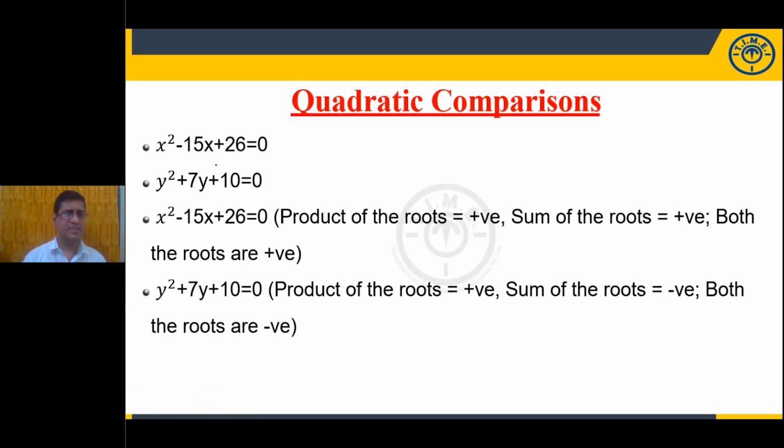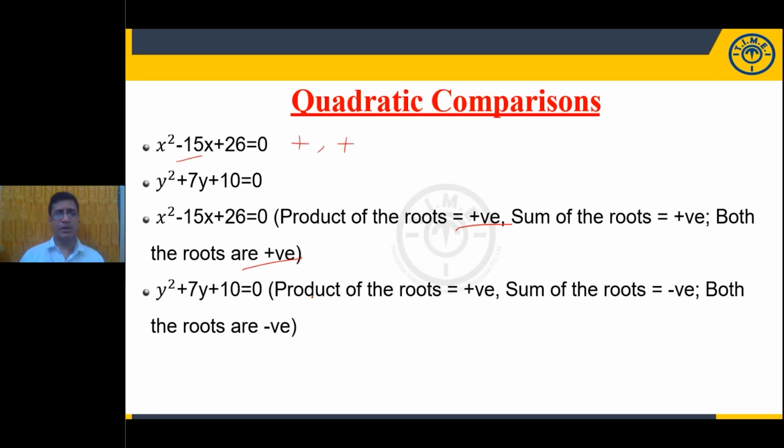Product of the roots is c by a, which is plus 26 by 1, so it is positive. What about the sum of the roots? Minus b by a. Minus of minus 15 means it is positive. When the product of the roots and the sum of the roots are positive, then both the roots are positive. Yes, my dear students, you are supposed to write this point. Here, both the roots are positive.